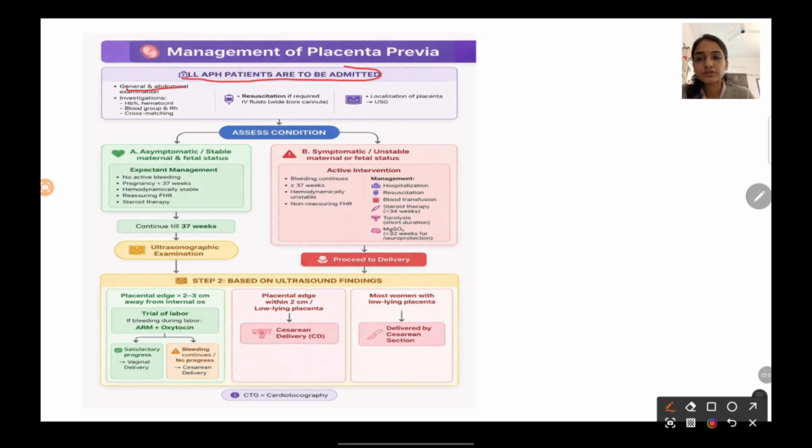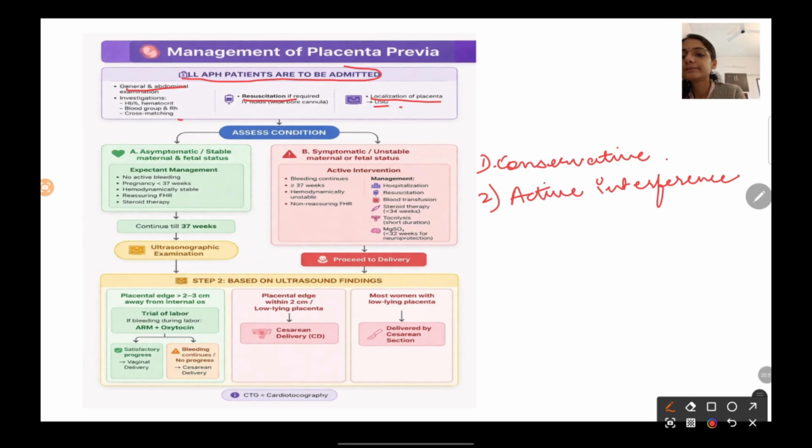So you're going to do the general and abdominal examination of that patient, and baseline investigations should be done like CBC, cross matching, blood grouping and so on, because if she bleeds profusely you might need to do a blood transfusion. So everything should be ready in case an emergency arises. Resuscitation if she is going into shock. Localization of placenta should be done by ultrasound, by transvaginal ultrasound. Now another important thing is we need to decide whether we are going to do conservative management or whether we are going to do an active intervention.